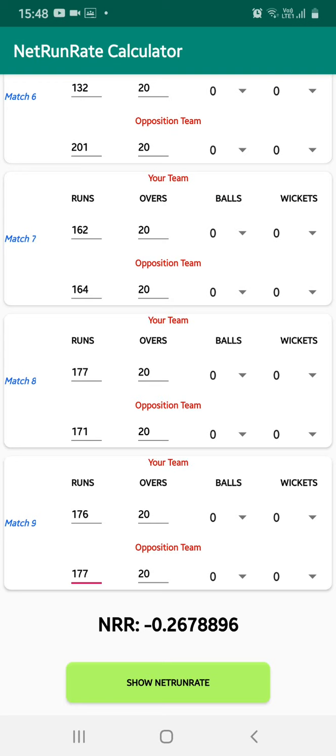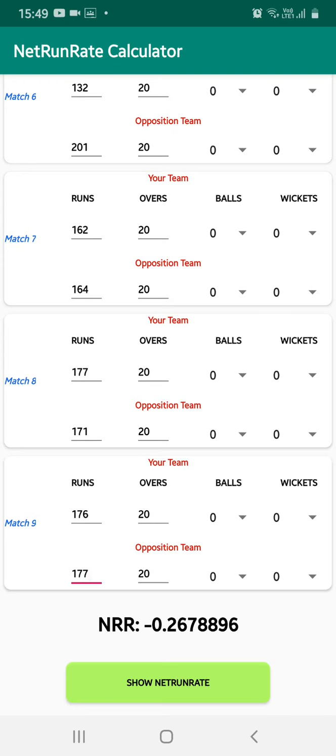How? If you calculate for Mumbai Indians, it would take a lot of time, so here you have to change the last match. You keep it like this: 176 in 20 overs for Kings 11 Punjab, and for your team you write Mumbai Indians, 177 in 20 overs.